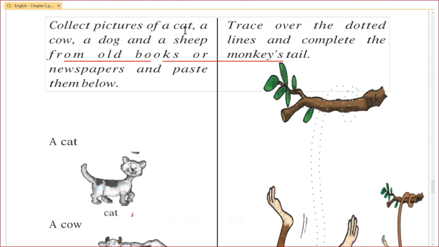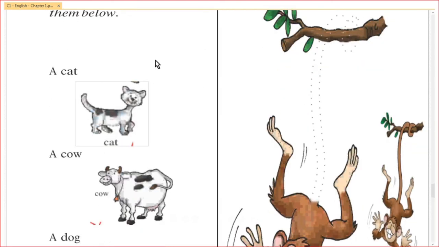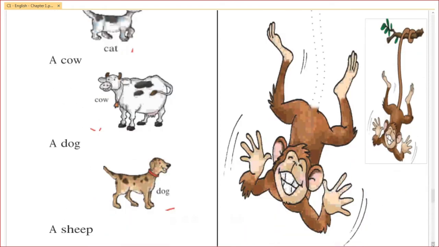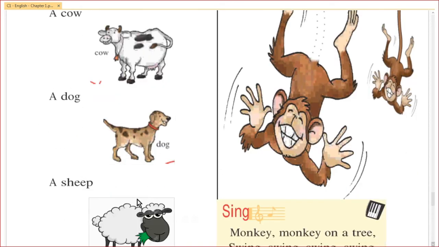Collect pictures of a cat, a cow, a dog and a sheep from old books or newspapers and paste them below. Here are those animals: a cat, a cow, a dog and a sheep.